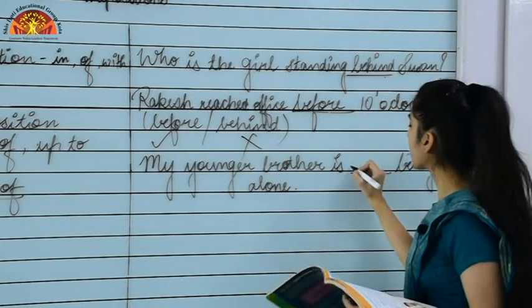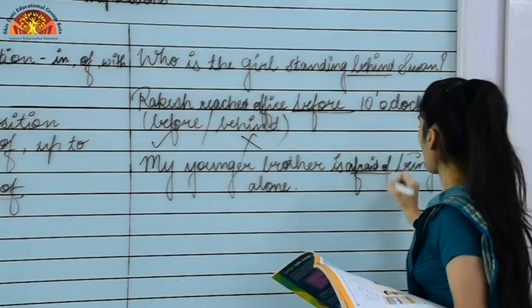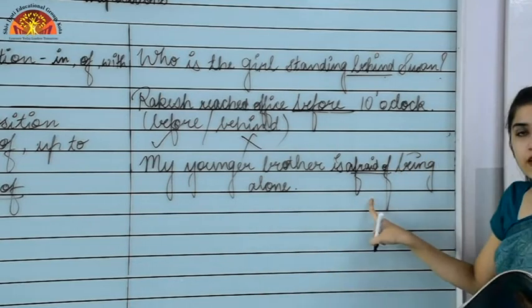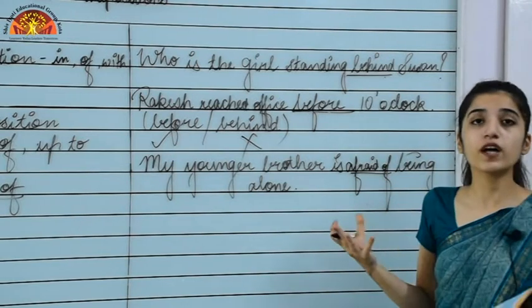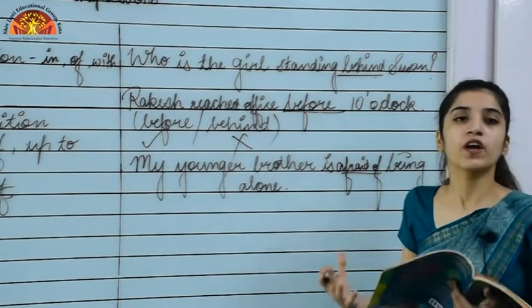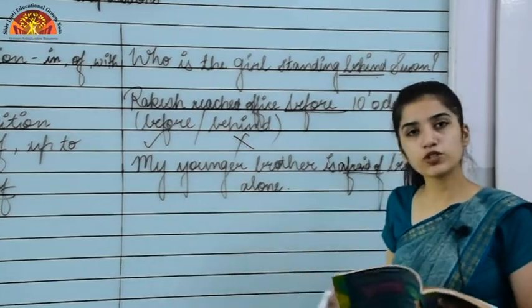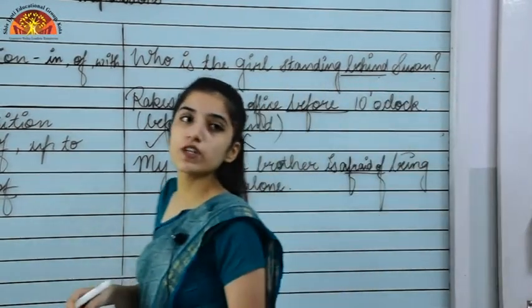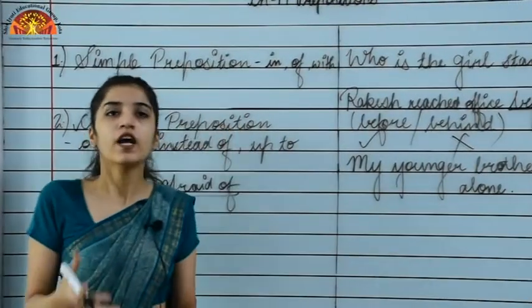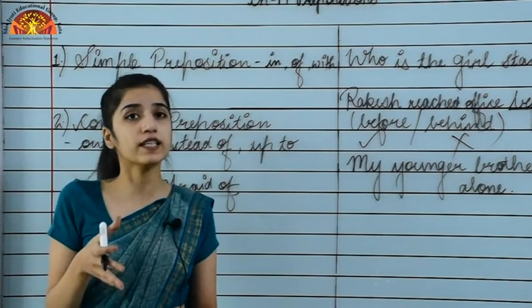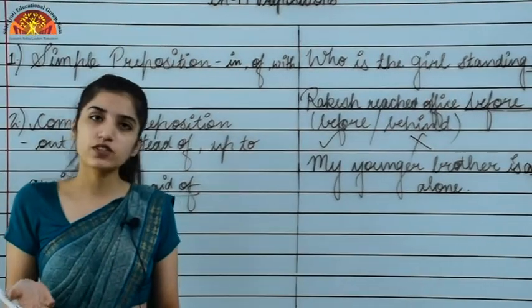What will come over here? Afraid of. Okay, so this would be the answer, and this word, that is afraid of, is showing what? A fixed expression. Okay, so these are some of the examples of prepositions. Okay, now we will do the revision of antonyms. Okay, we have given you a PDF and you have to do it. You have also done it in your notebooks also. Please open your notebooks for antonyms.